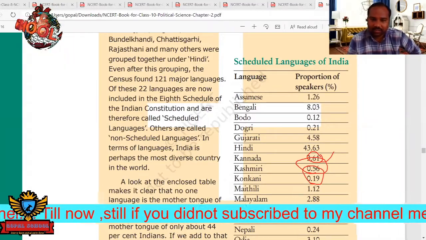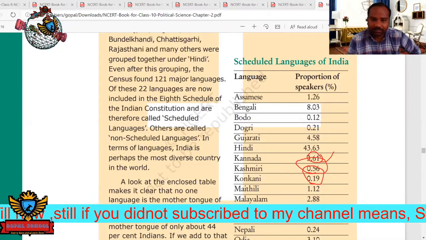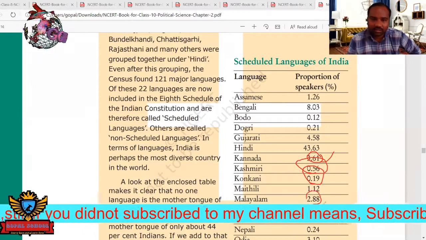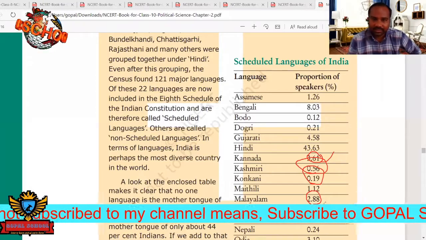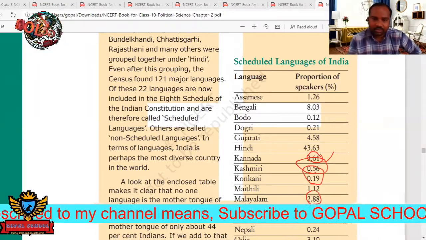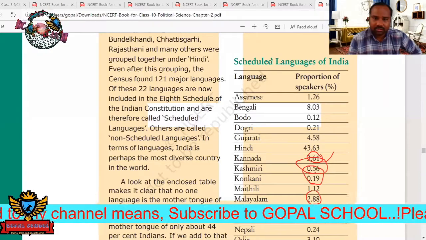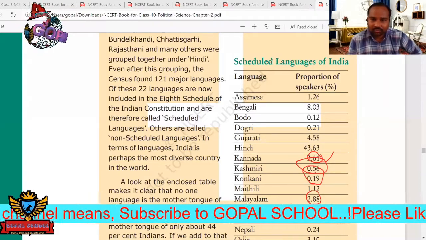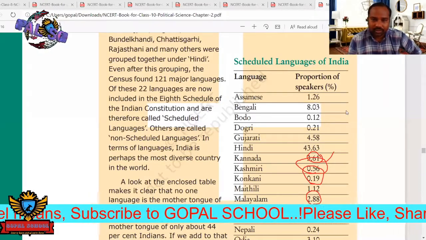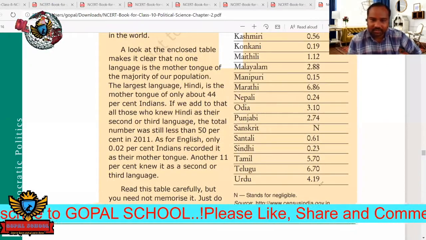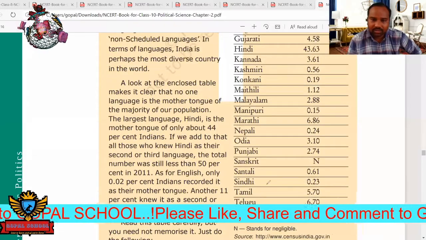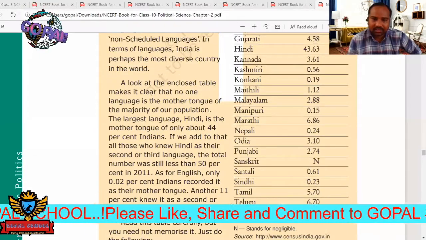Next, Maithili. Next, Malayalam. So in Kerala they are going to speak Malayalam, nearly 2.88%. Next, Manipuri. So Marathi. So next, just let me forward. Yes. So if you see here, the Telugu language. So before going to the Tamil, Sindhi, Santali, Sanskrit.